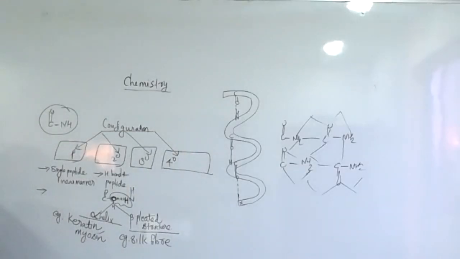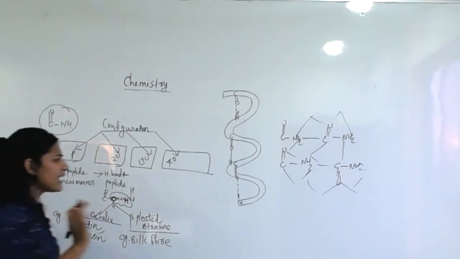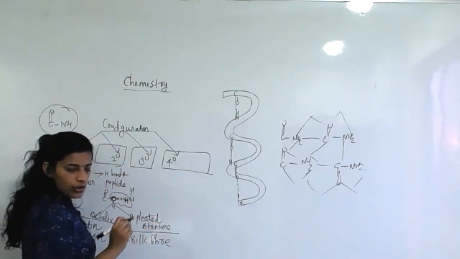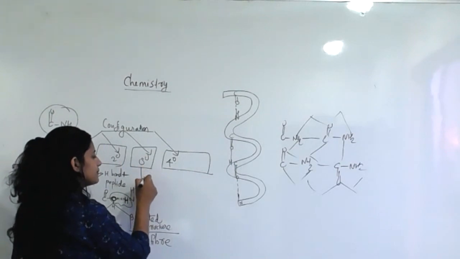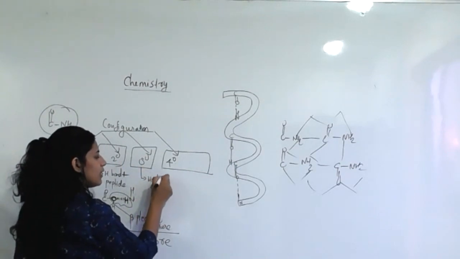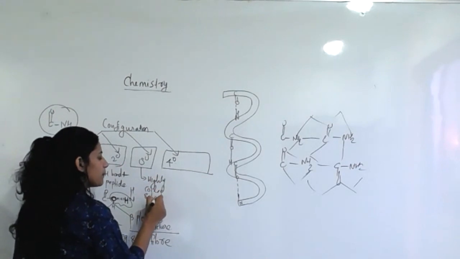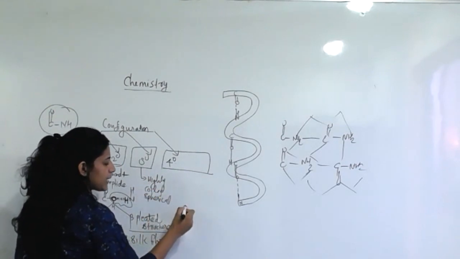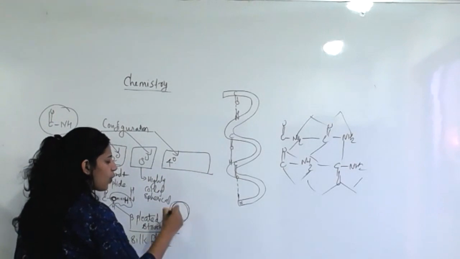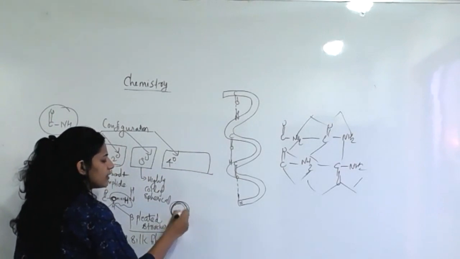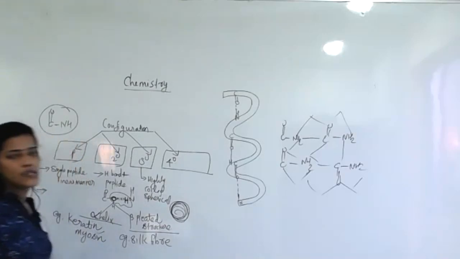Next one, the tertiary structure. In this structure, the protein is highly coiled and forms a spherical form. Highly coiled, we can't draw it. It is a sphere with coiling, forming a spherical manner.